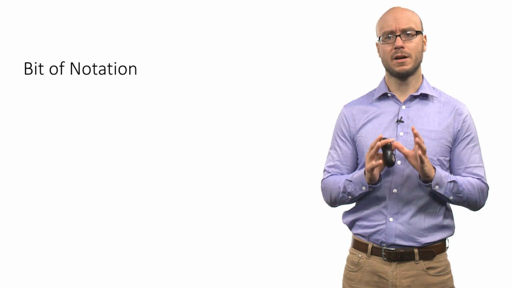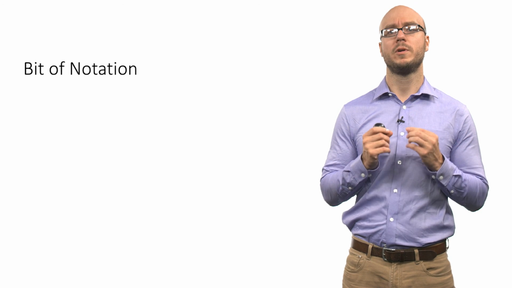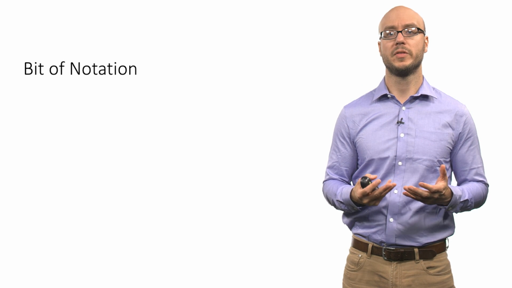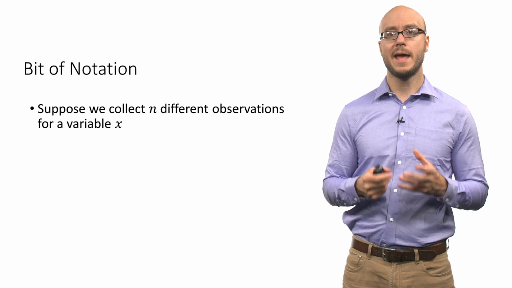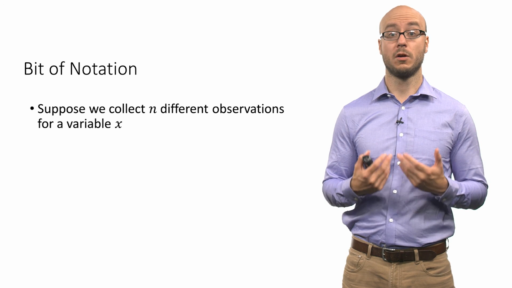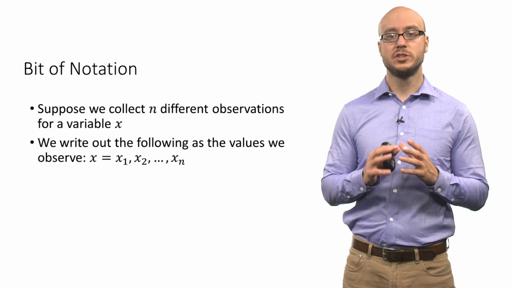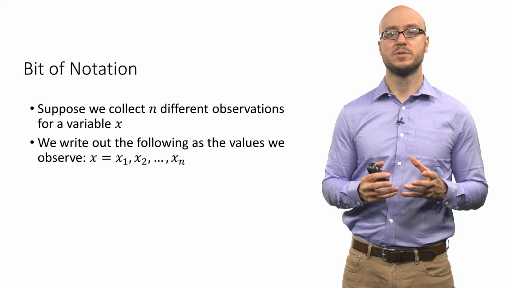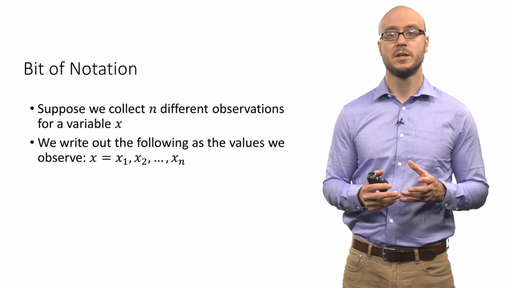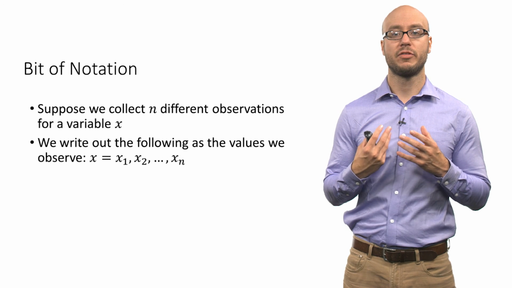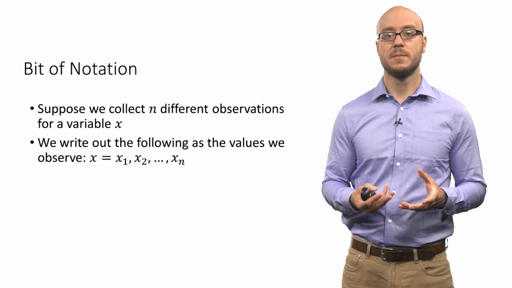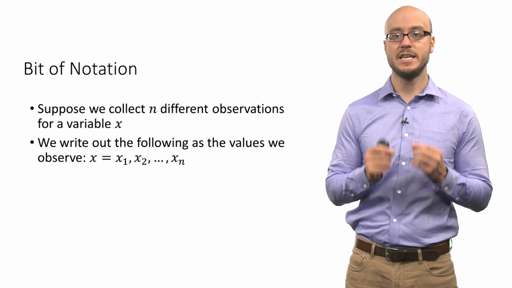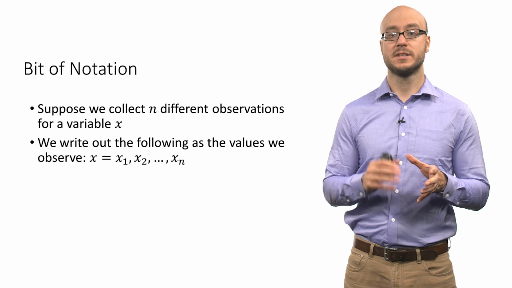So let's talk a little bit about the notation that we often find useful when we talk about the mean. Suppose we collect n different observations for a variable we call x. It's useful to write out these values or observations with subscripts. So if you have, say, 3 observations, it's useful to label each observation with an x and a subscript.